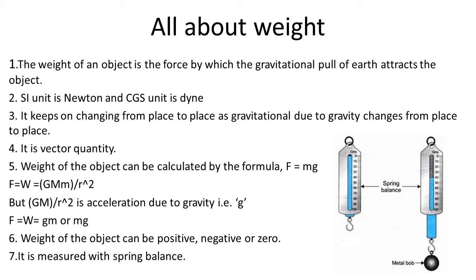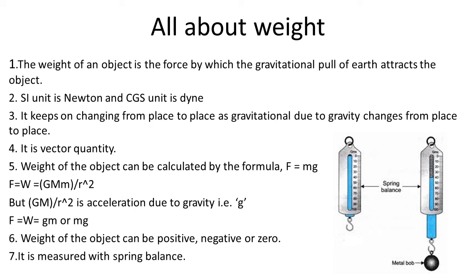As Rajiv's mass is 75 kg, his weight on the surface of the earth is F equal to mg, that is 75 multiplied by 9.8. 9.8 is the value of g, right? g is considered to be 9.8. So if the mass of any person, say Rajiv, is 75 kg, that is to be multiplied by 9.8. So we get here 735 Newton as the weight of that person, that is Rajiv, right?